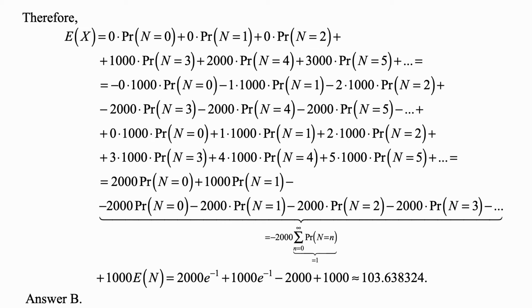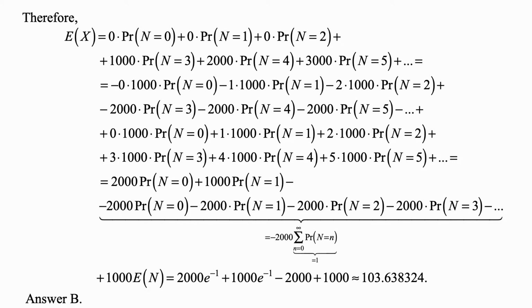And we are looking for the expected value of X, which is equal to, by definition, 0 times the probability that N is 0, plus 0 times the probability that N is 1, plus 0 times the probability that N is 2, plus 1,000 times the probability that N is 3, plus 2,000 times the probability that N is 4, plus 3,000 times the probability that N is 5, and so on.